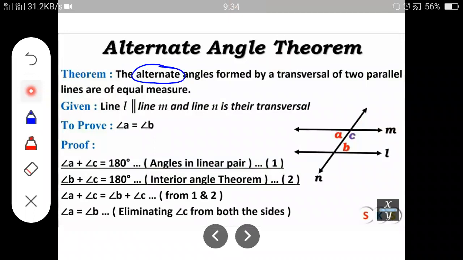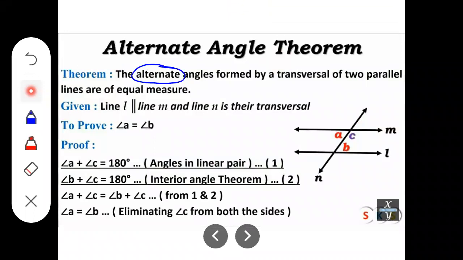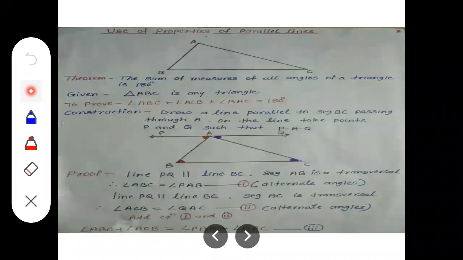Now the last theorem of this class, that is the use of properties of parallel lines. Just a second. You can see this theorem also. All the theorems are given in the textbook. This is the last theorem of today's class.